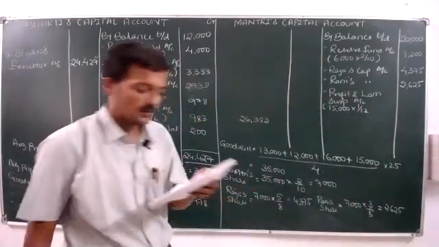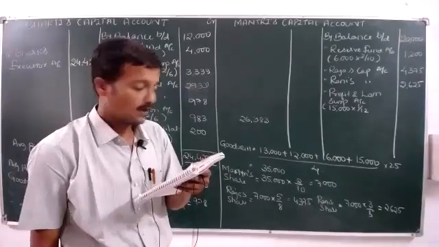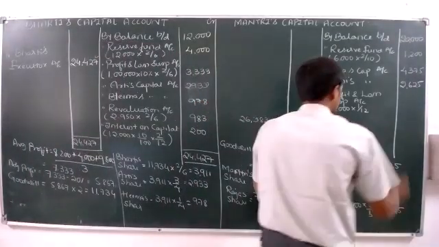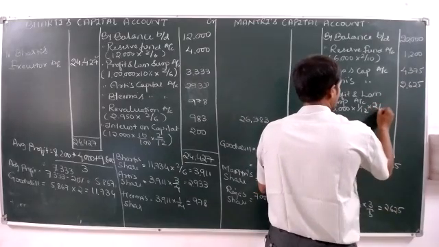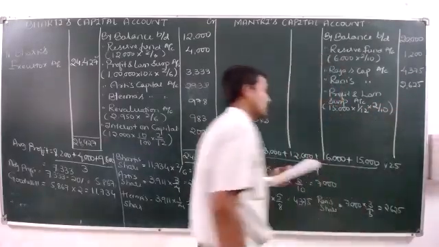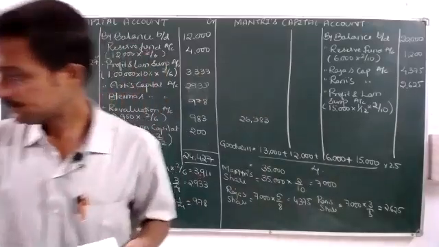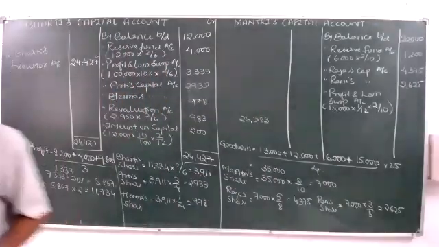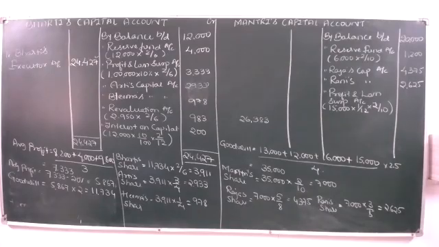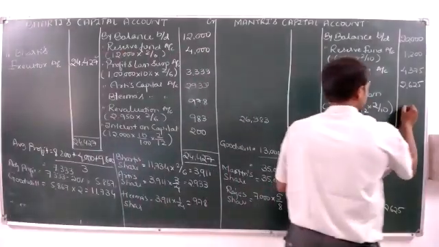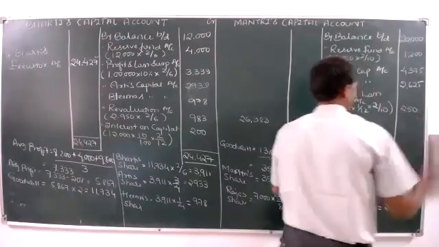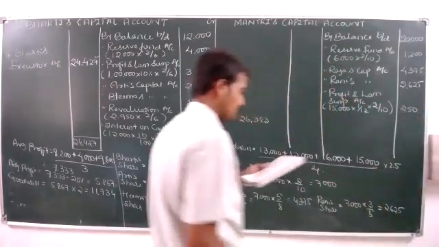So it should be multiplied with 1 by 12, and then multiplied with his share, that is 2 by 10. Can somebody tell me how much it will be? 250.